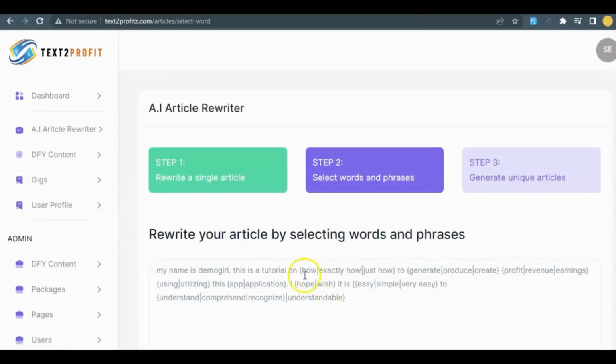You can see over here it gives us new words and new phrases to select from. So all you need to do is select the words and phrases that are applicable to you or whatever it is that you are writing.